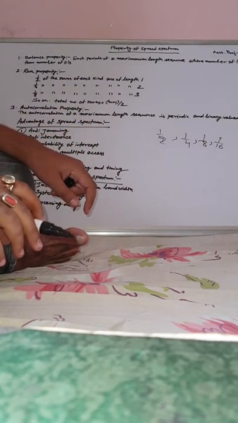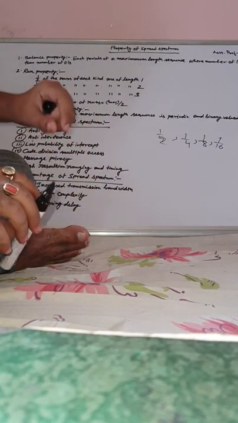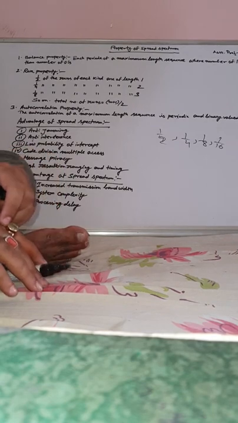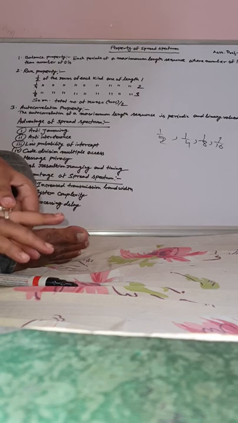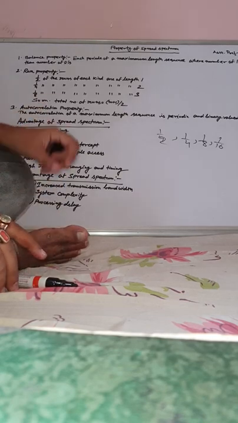The circuits are very complex. And processing delay: some processing delays are there in the transmission of the signal from source to receiver. So these are the disadvantages.